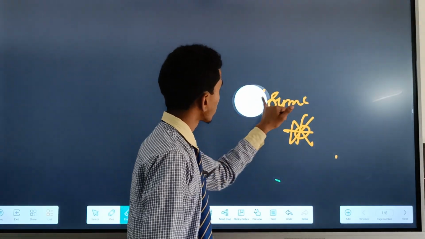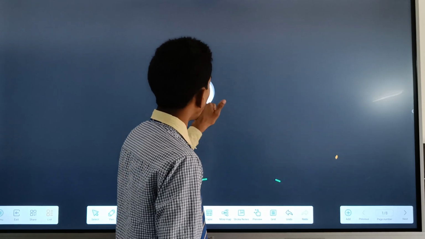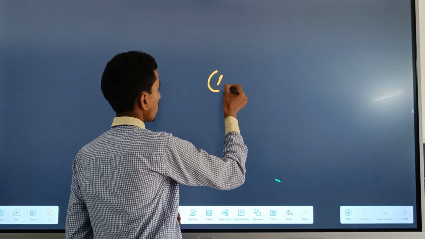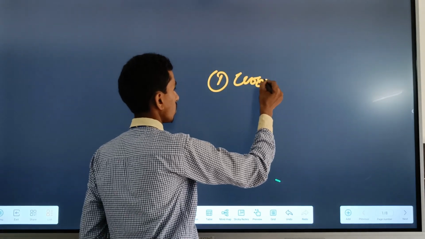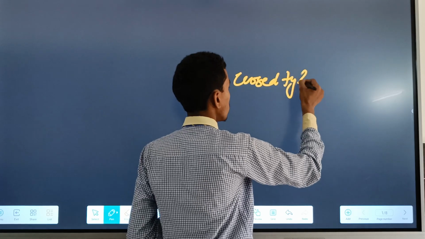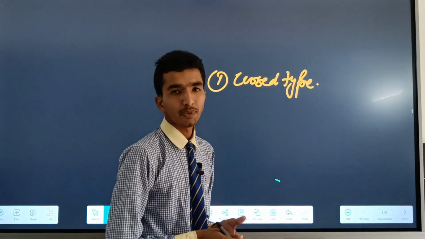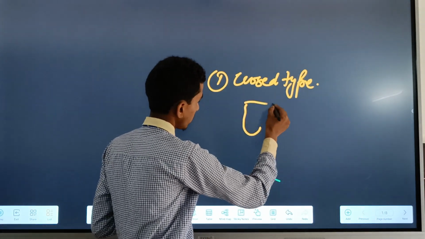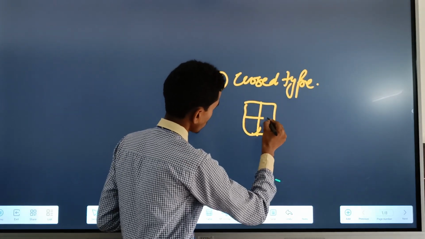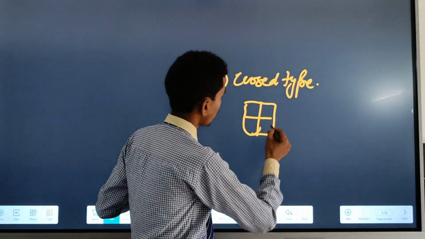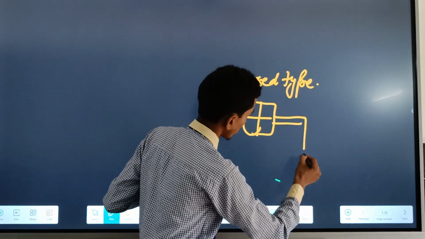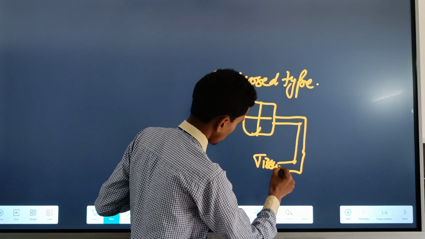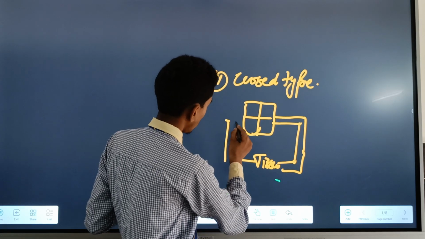After that, we can classify organisms on the basis of their blood circulation. Blood circulation is of two types. First is the closed type. In closed circulation, the heart is completely connected to the tissues through vessels.